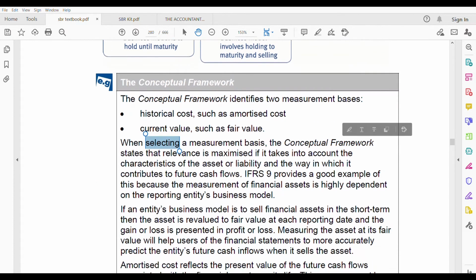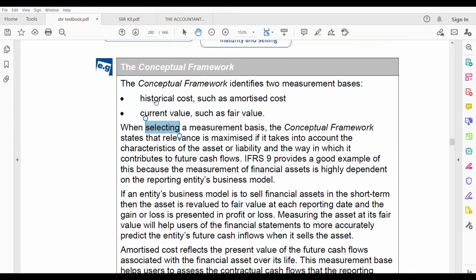Now let us go to the conceptual framework. Just give me a second.